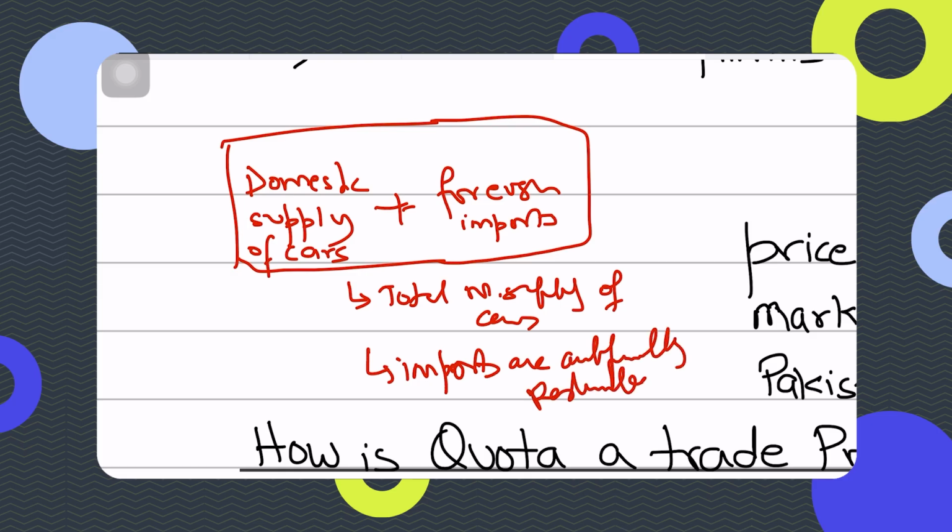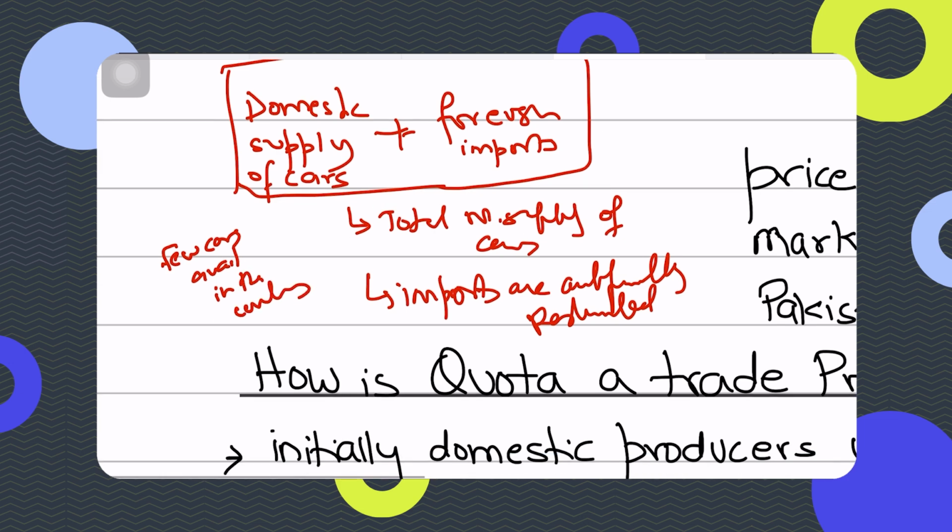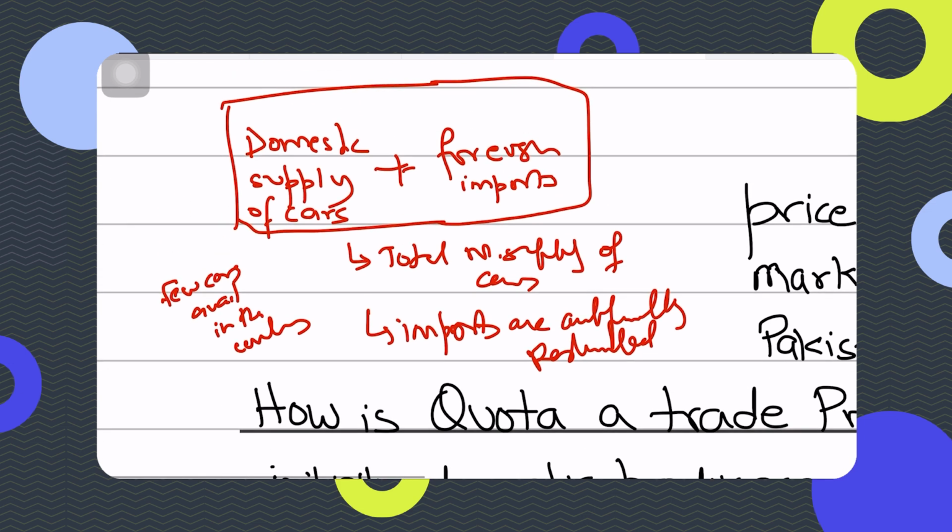You can write this down: because of the quota, there are fewer cars available in the country. To be precise, there are fewer cars available in the country, right? But okay, fine, there are fewer cars available. But what happens to demand? Nothing right now, because demand stays the same. So there are fewer cars available in the country, but demand stays the same.